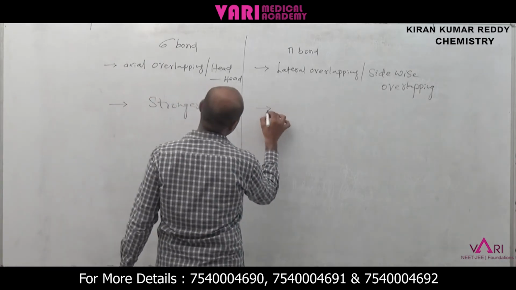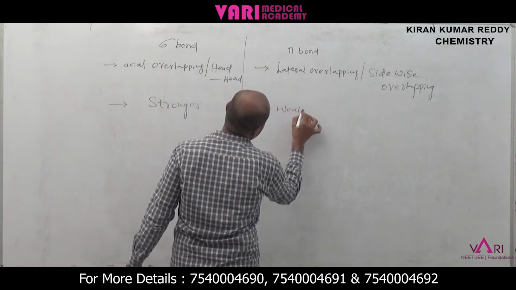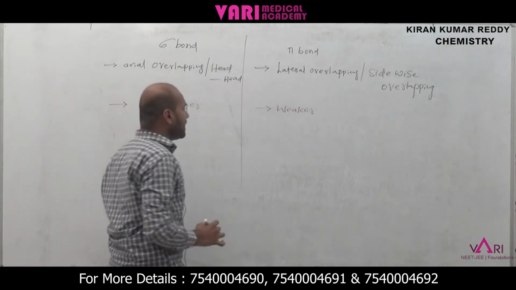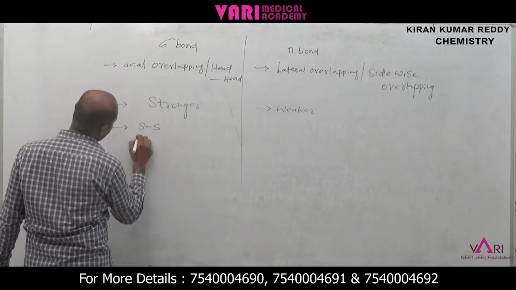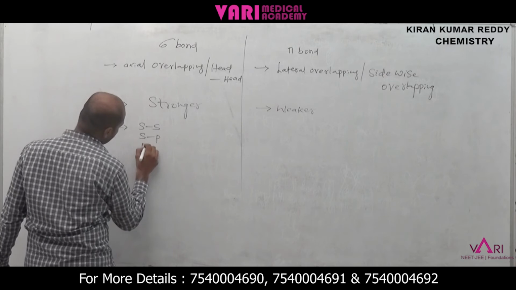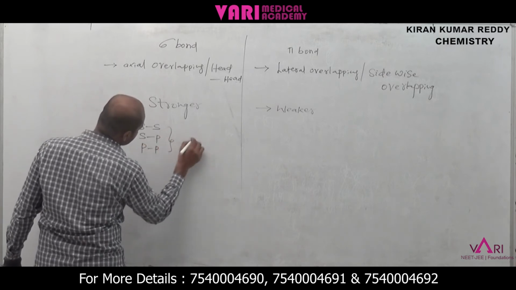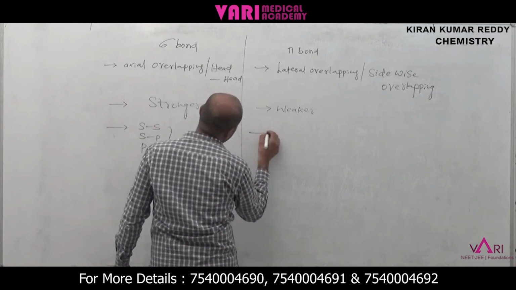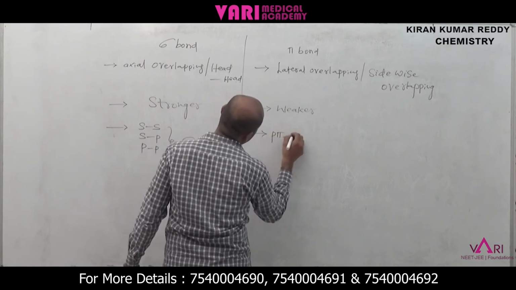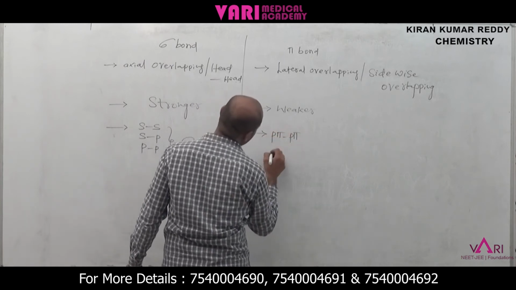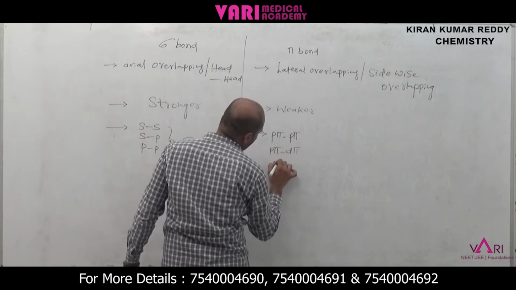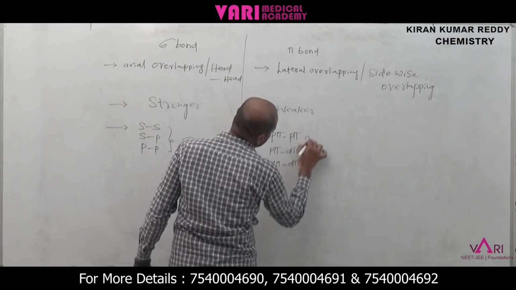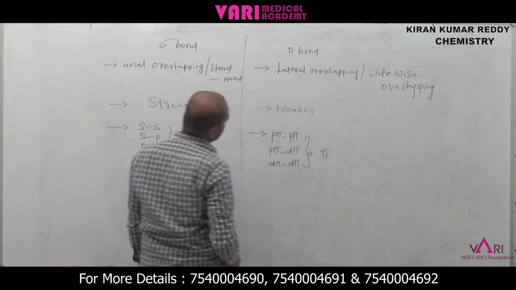This pi bond is the weaker bond. What are the mixings here? SS mixing, SP mixing and PP mixing form sigma bond. PP mixing, P pi, D pi, and D pi form pi bonds.